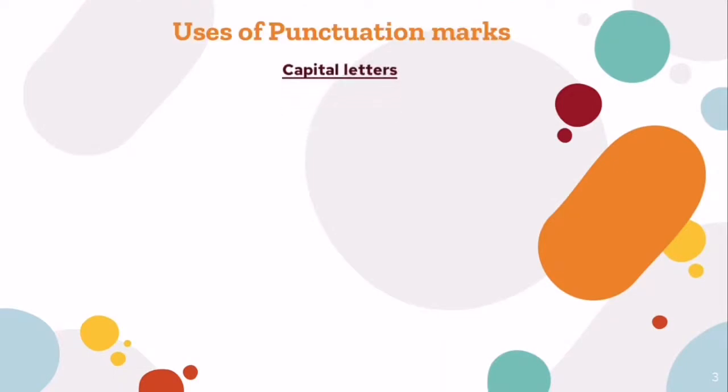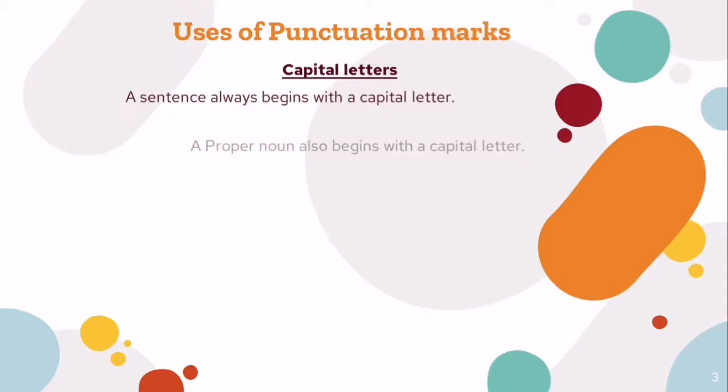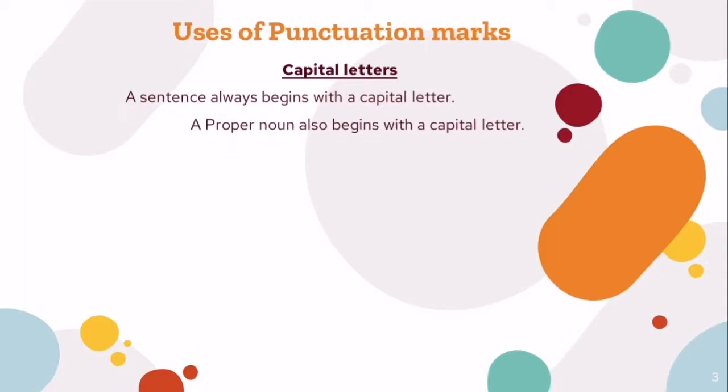Uses of punctuation marks. Let's see what capital letters means. A sentence always begins with a capital letter. A proper noun also begins with a capital letter. Let's look at the examples. She wants to visit Kolkata. Now here the sentence starting with she, where S is small, but that's wrong. We should make it capital. And also Kolkata is a proper name of a town. So it is a proper noun and it should also be in capital. So the new sentence will be S capital and also K capital.